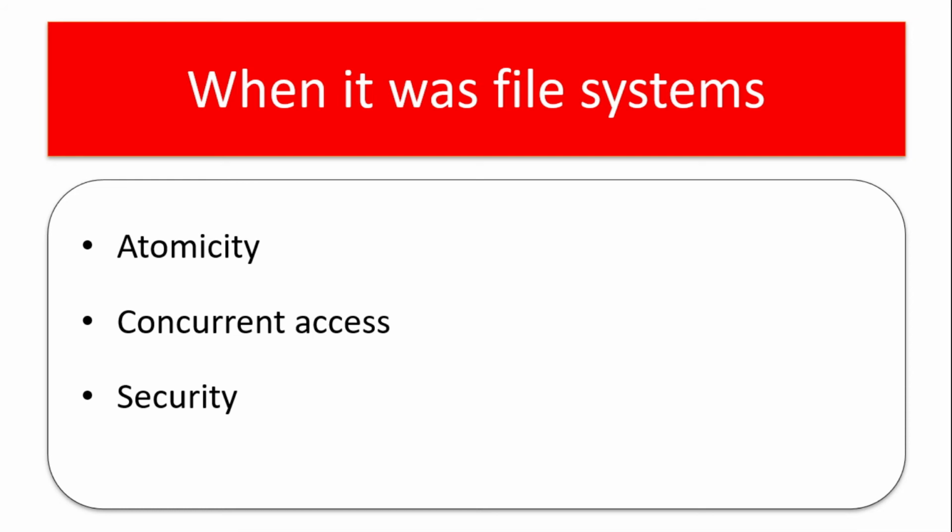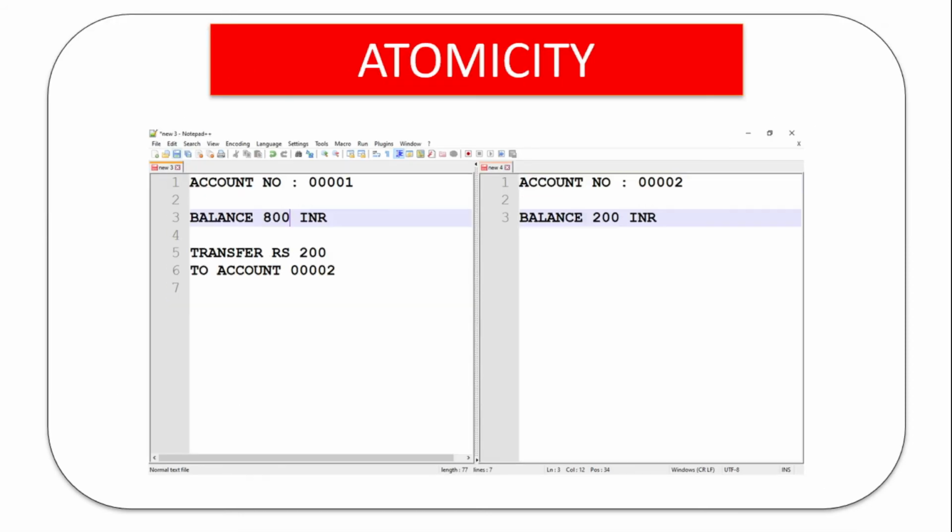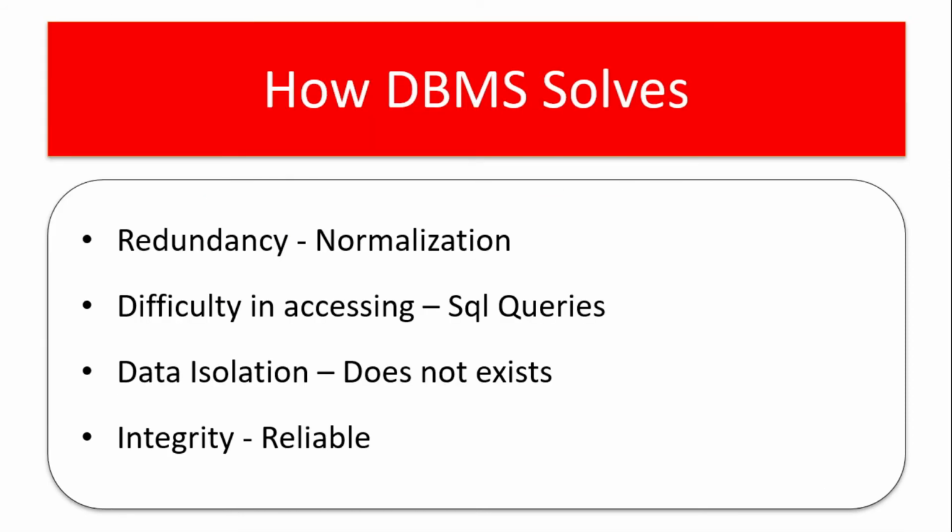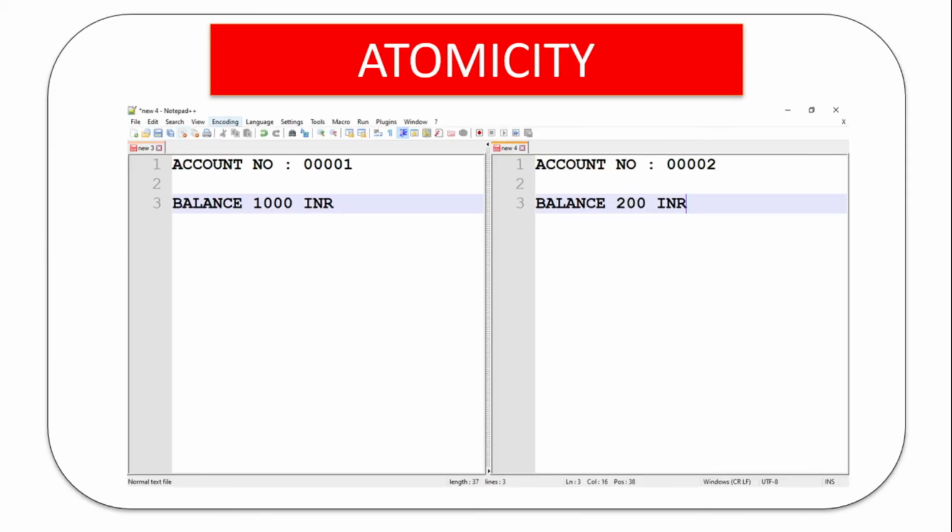So these are the difficulties faced by people when they use file system for managing data. And we are going to discuss how DBMS solves all these problems. Redundancy. In DBMS there is a concept called normalization. That normalization helps us in avoiding redundancy. Then difficulty in accessing. Imagine the same scenario.